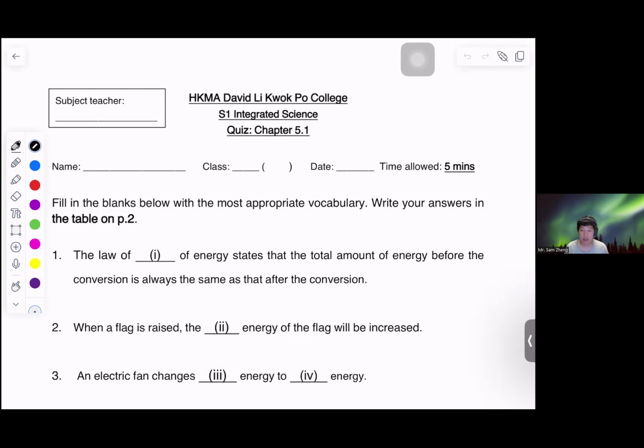Okay, so today I will do the debriefing with you about three things. One will be the chapter 5.1 quiz, the second will be the 5.2 quiz, and also the science journal 5.2. In this case, maybe let us quickly have a look at the answers first.